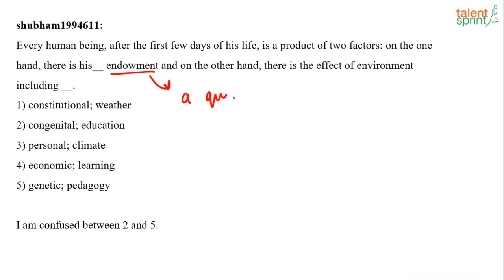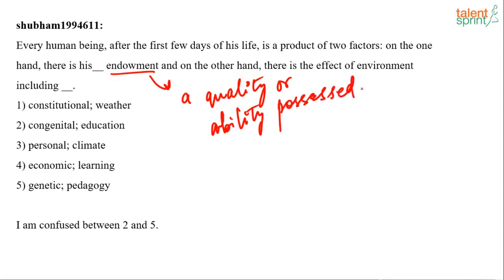Here we are talking about a quality or ability possessed or inherited by someone. Something that is innate, something that is congenital. So that is the meaning of endowment.